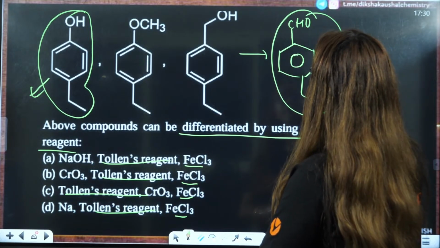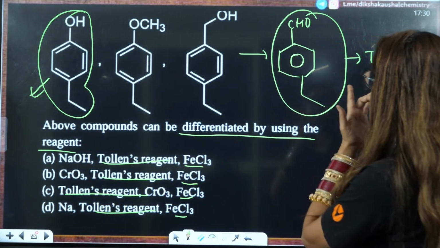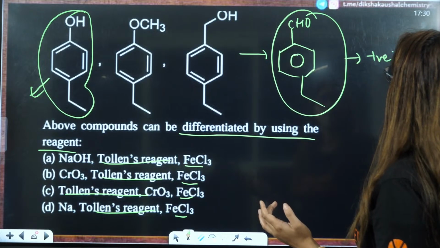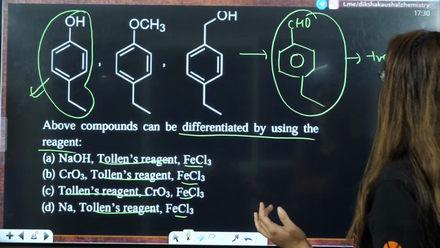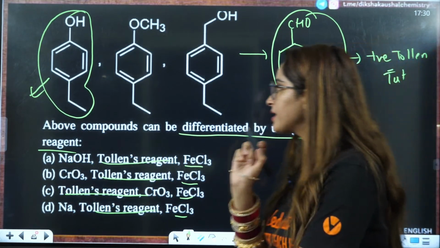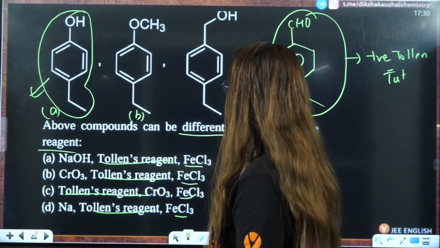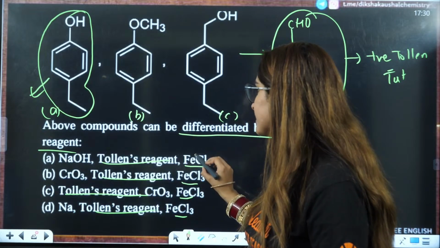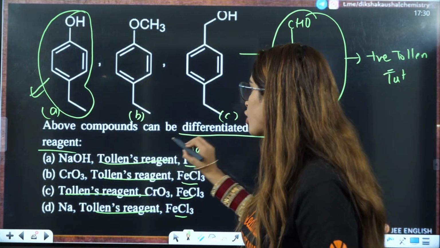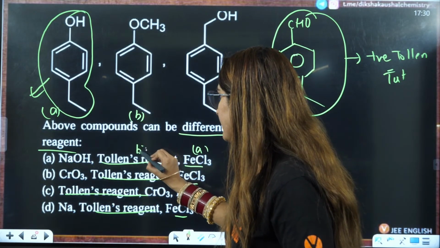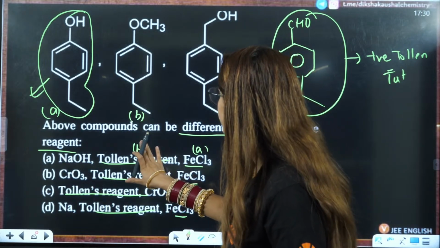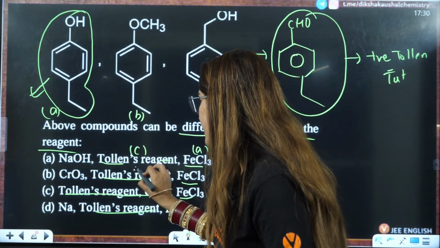This group is definitely going to show you a positive test for Tollens. If I say this is A, this is B, this is C, then FeCl3 will be given by A, and the Tollens test will be given by C.